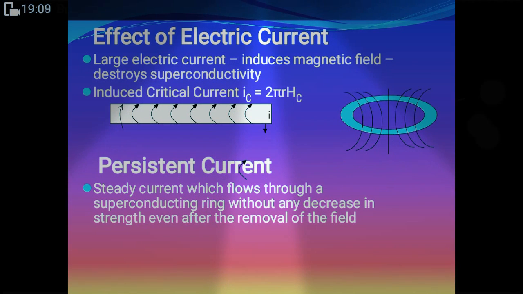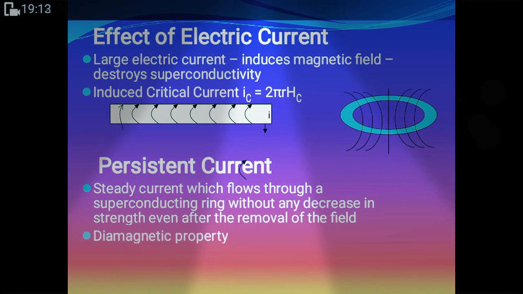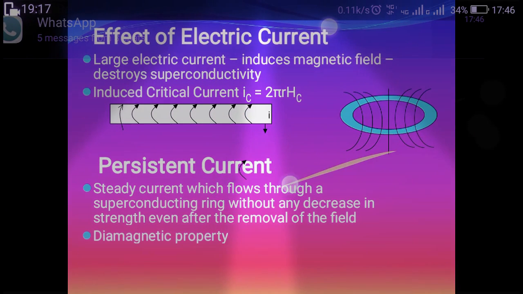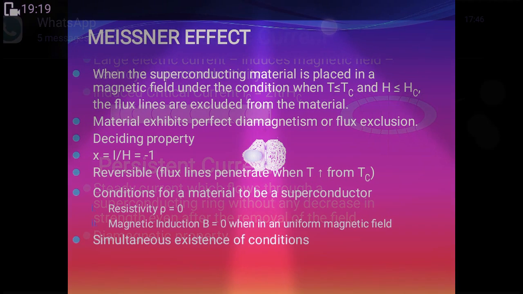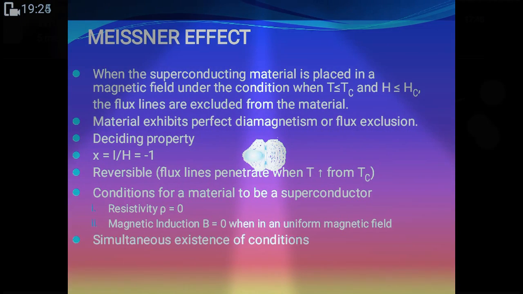Okay, Meissner effect and diamagnetic property. Here the diamagnetic property again comes, guys. Meissner effect, diamagnetic property: we can also say that the complete exclusion of all magnetic fields by a superconducting material is called the Meissner effect. What is actually the Meissner effect?